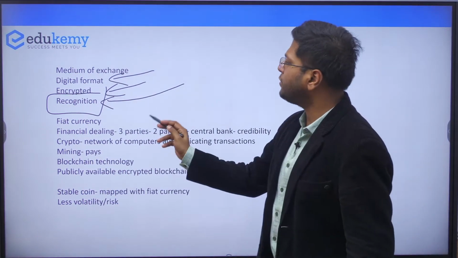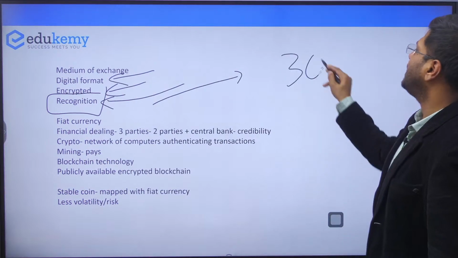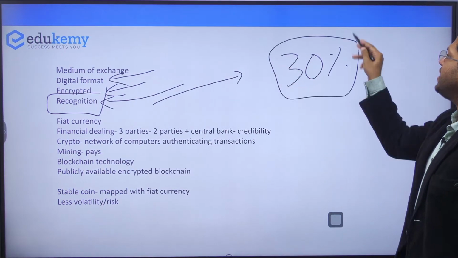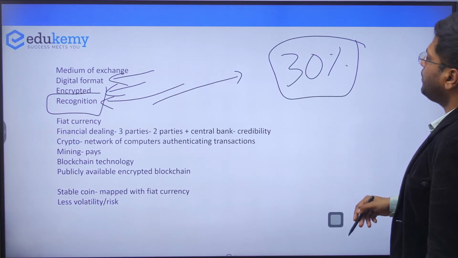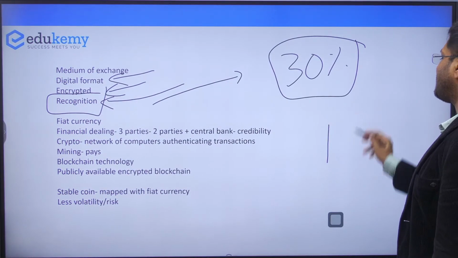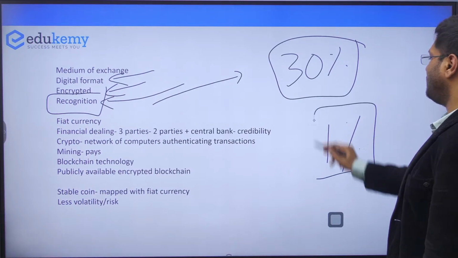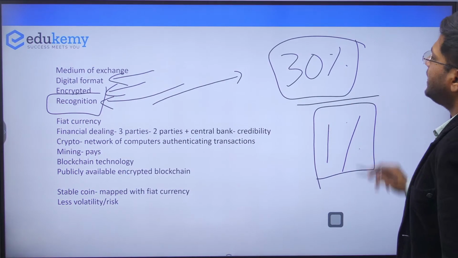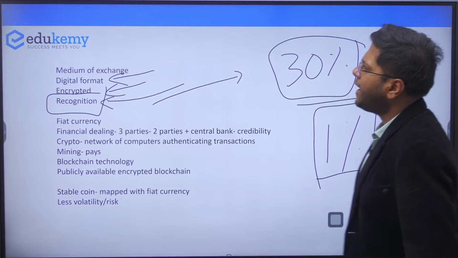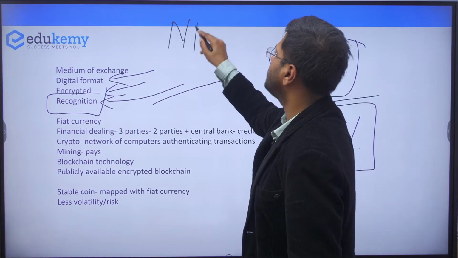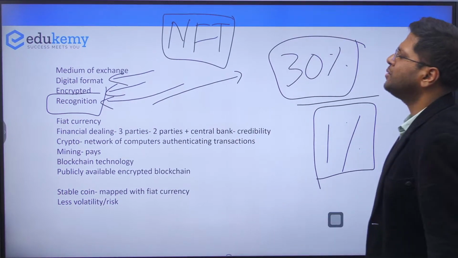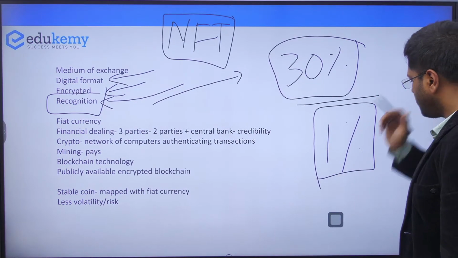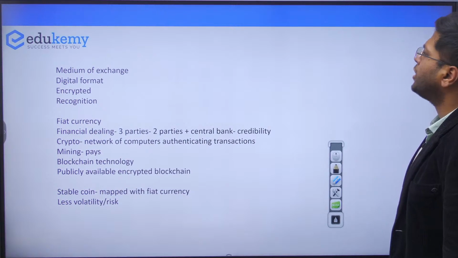But now the government of India has said we will tax it at 30%. Even if it has been received by a person as a gift, this will be taxed, right? Even if you want to pass on this asset, it will be taxed, deducted at source at 1%. So this is how the government says that they will be taxing Bitcoins and NFTs as well, non-fungible tokens. These are another form of transactions. We have covered this in terms once. I think I will have to explain to you what NFTs are.